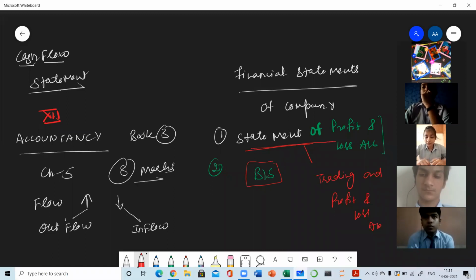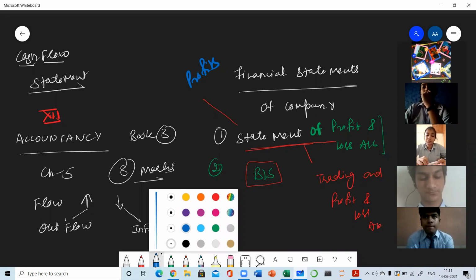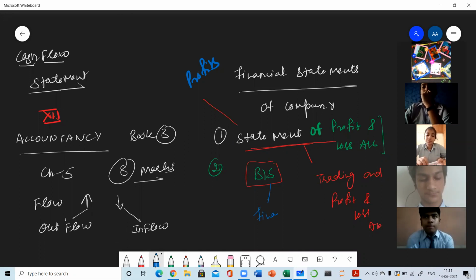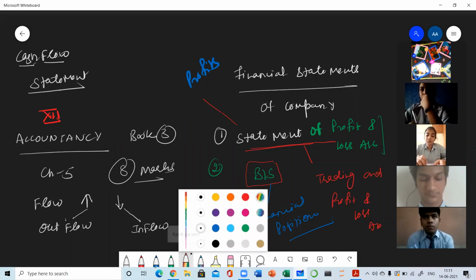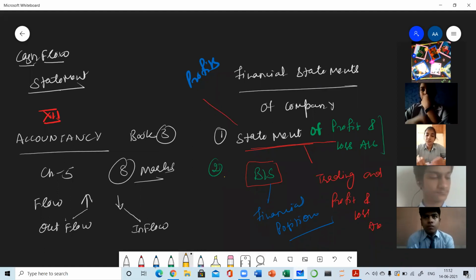So the statement of profit and loss is prepared to know about the profits. And the balance sheet is prepared to know about the financial position of a business. Every business wants to know its financial position at the end of the year. Financial position means what is the amount of assets a business has and what is the amount of liabilities it has.